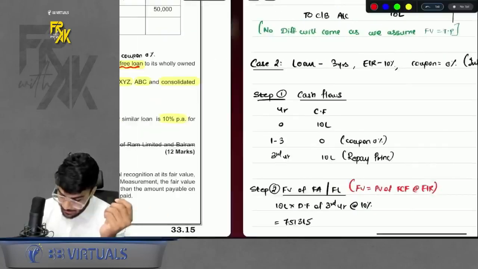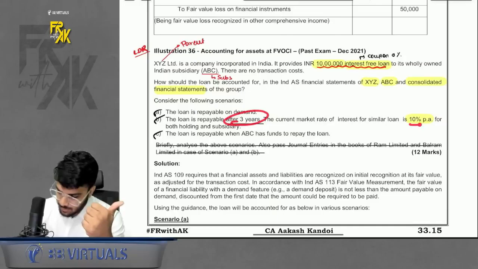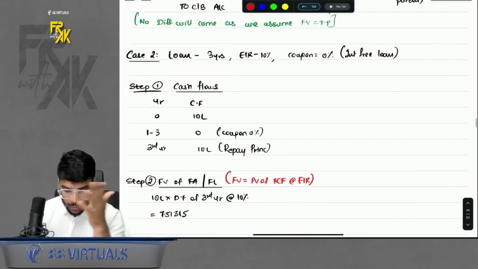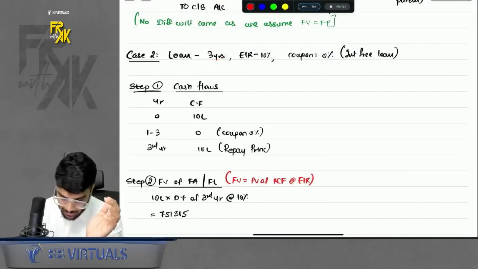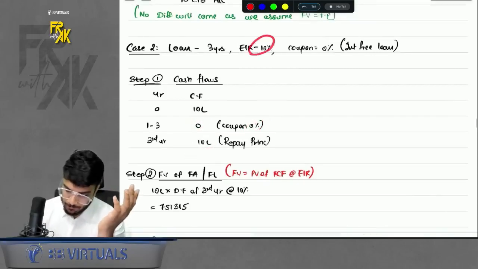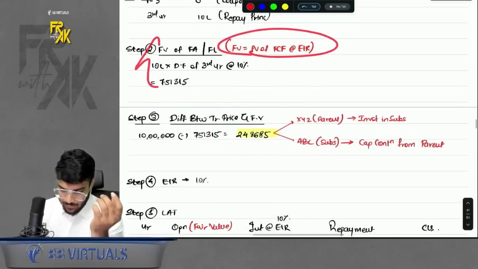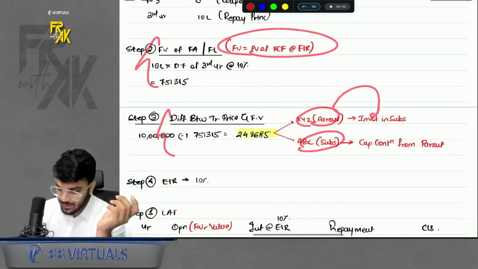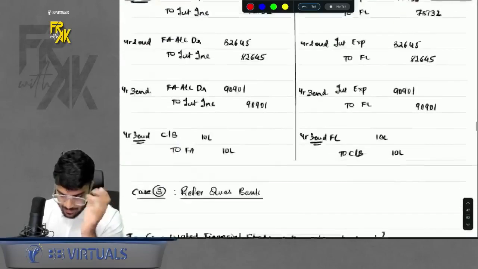In case 2, all our problems are solved. Tenure is given, market rate is given. So in case number 2, you have the tenure. If you have the tenure, you know the future cash flows because the coupon is going to be nil, but the principal repayment will happen at the end of the 3rd year, right? EIR you have already. So you can find the fair value now. You will compute the fair value. The difference will arise. For the parent, the difference will be investment in subsidiary. For the subsidiary, the difference will be capital contribution from the parent. Step number 4 is EIR. Step number 5, LAT. Pass the entries, done through this.